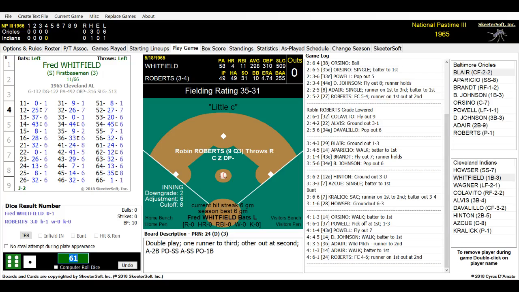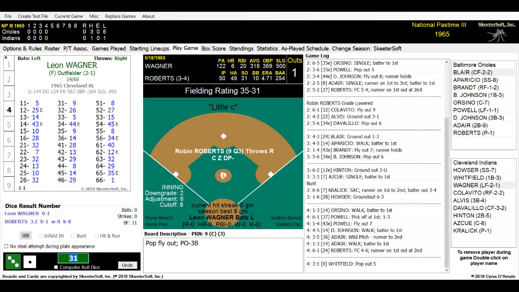Here we go. Robin Roberts is on the mound. So far, he is throwing a 1-hitter this game. No strikeouts, no walks. That's not too bad for him. It's about standard. Here is the pitch to Fred Whitfield. It is a 31. And Fred Whitfield has a nice pop-up towards our third baseman. Waiting for it to come down is Davy Johnson. We have 1 down.